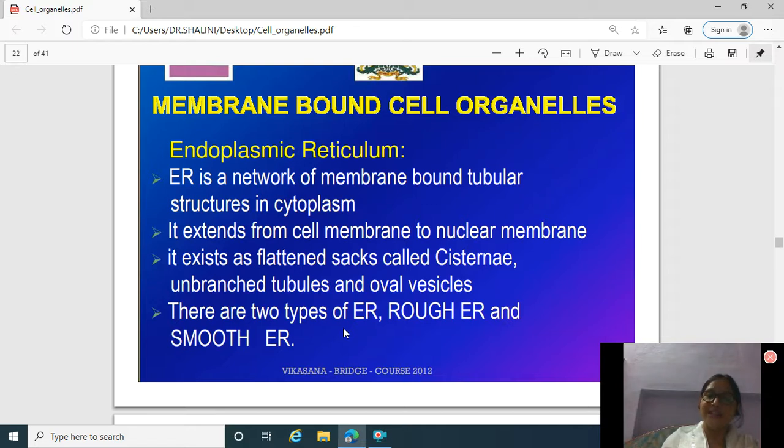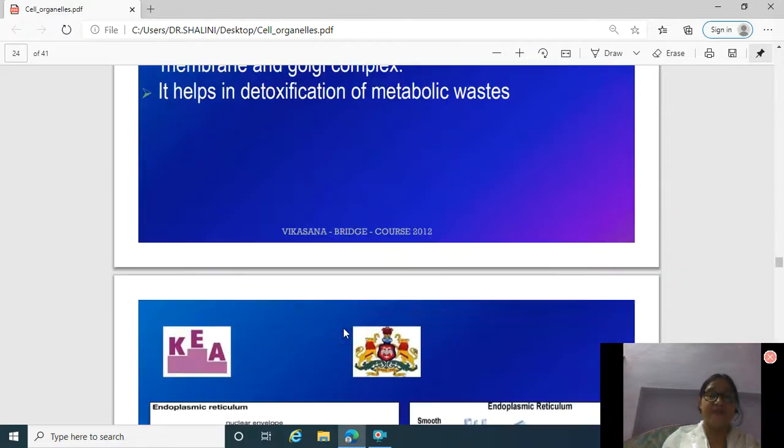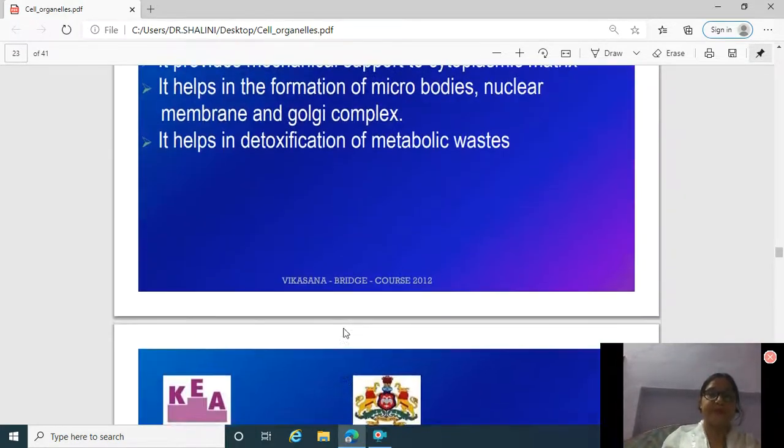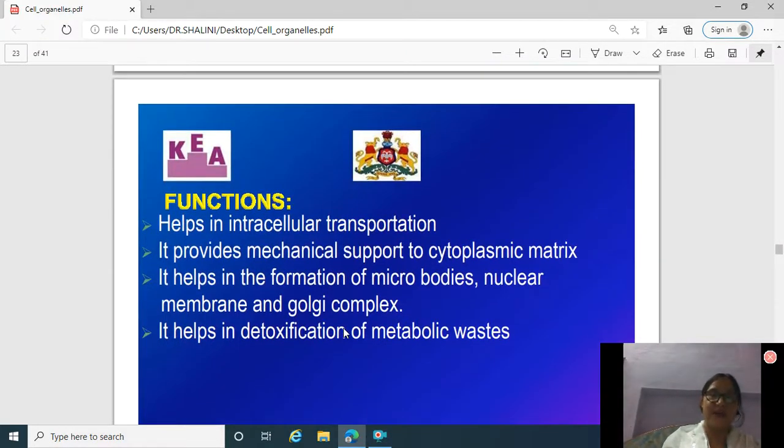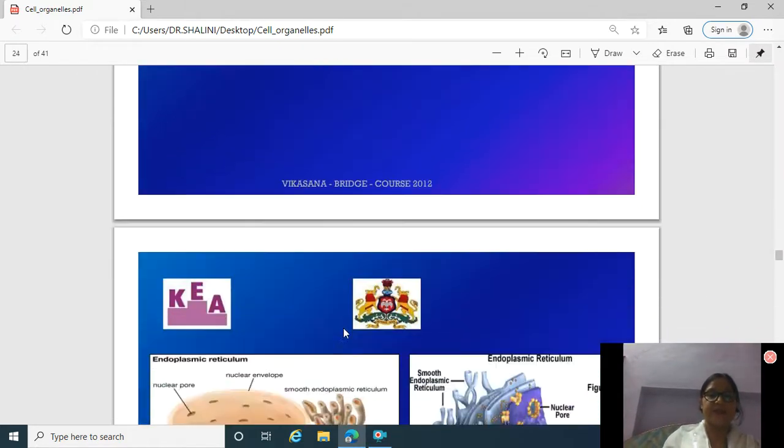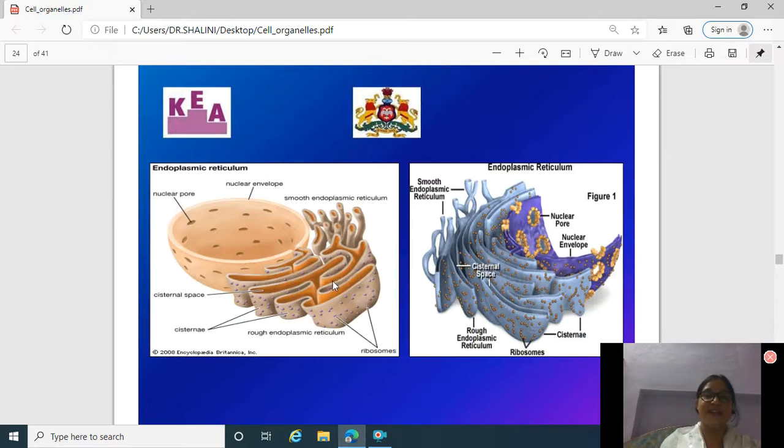There are two types of endoplasmic reticulum: rough endoplasmic reticulum and smooth endoplasmic reticulum. Now, the functions of endoplasmic reticulum. These help in intracellular transportation. It provides mechanical support to cytoplasmic matrix. It helps in the formation of microbodies, nuclear membrane and Golgi complex. It helps in detoxification of metabolic waste.